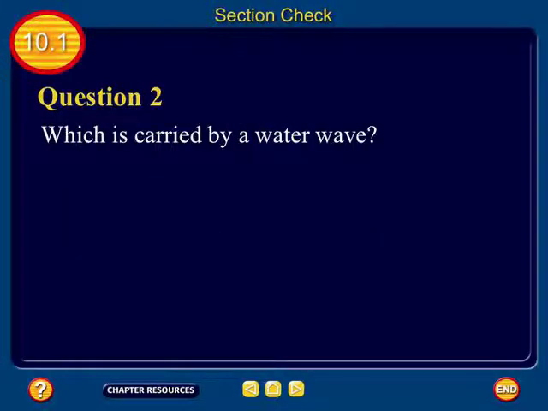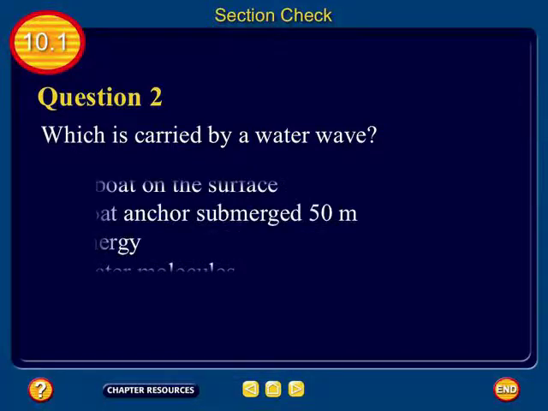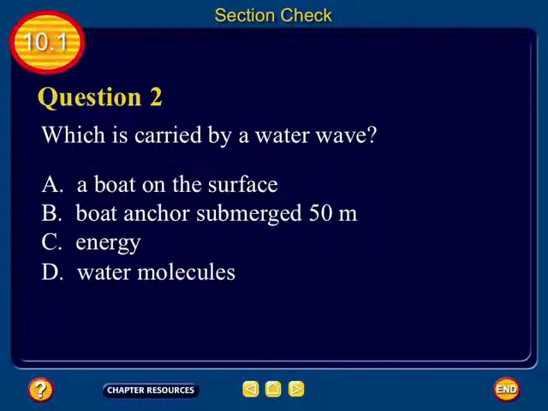Okay. Number two, guys. What is carried by a water wave? Take a second. What is carried by a water wave, guys? Energy. Okay, energy. A boat on the surface: does a water wave move the boat? No. It moves it up and down, but does it change its location? It doesn't change position. Okay.